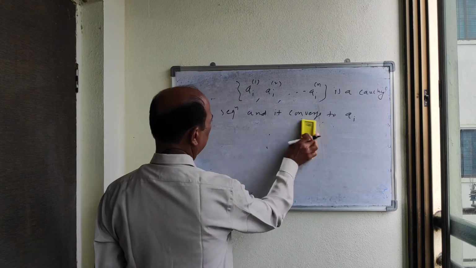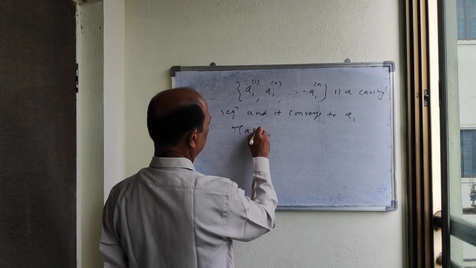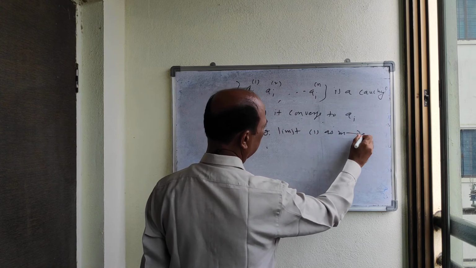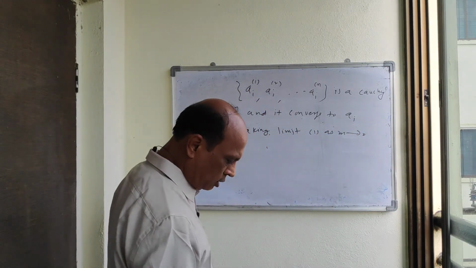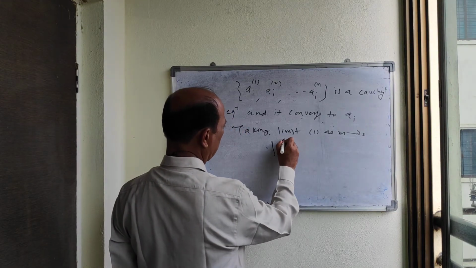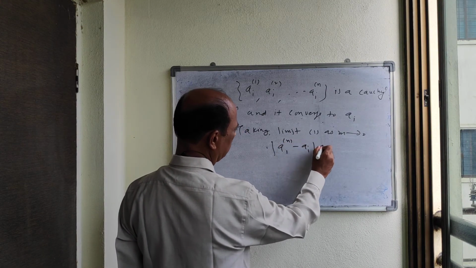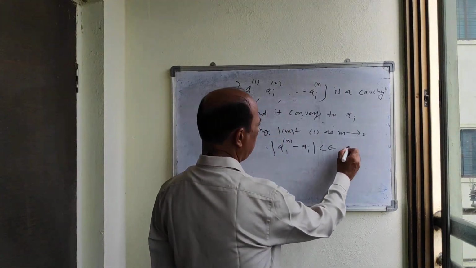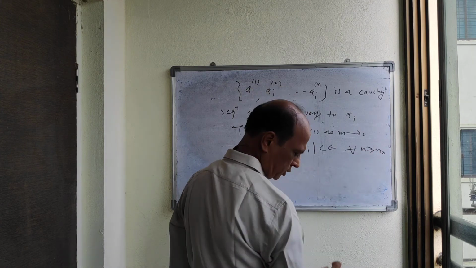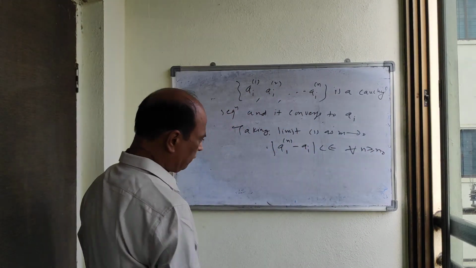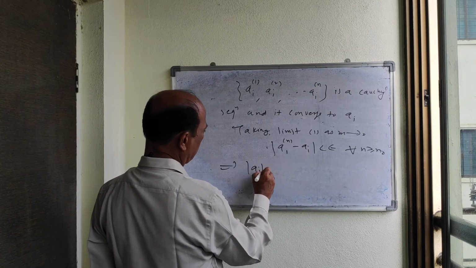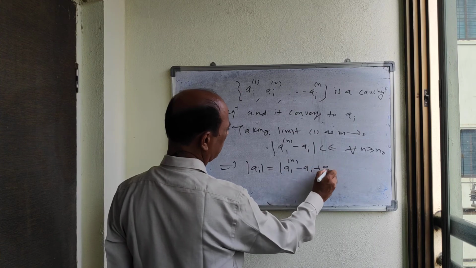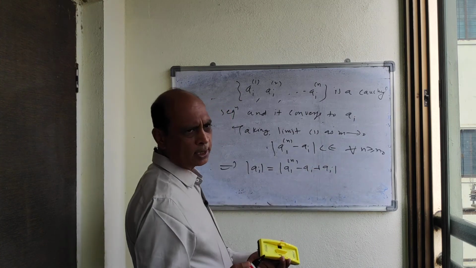Now taking the limit of argument 1 as m tends to infinity, we have mod a_in minus a_i is less than or equal to epsilon for all n greater than or equal to n0. So finally we have mod a_i, which can be written as mod of (a_in minus a_i) plus a_in, and here we can use the triangle inequality.